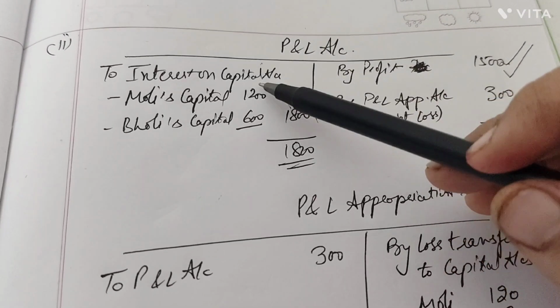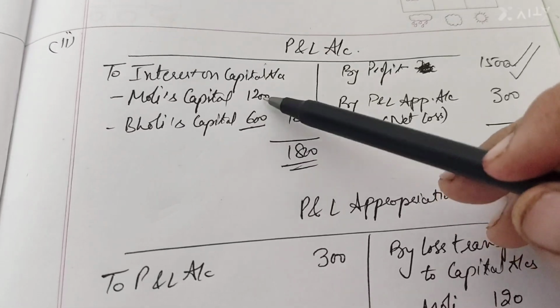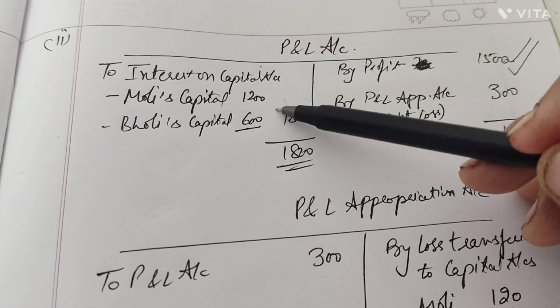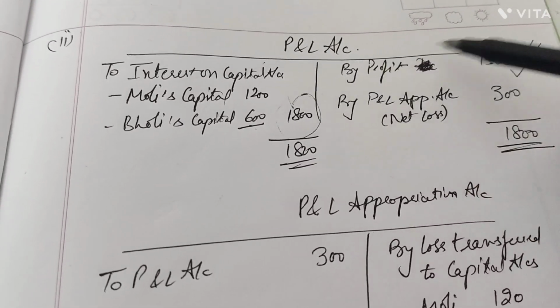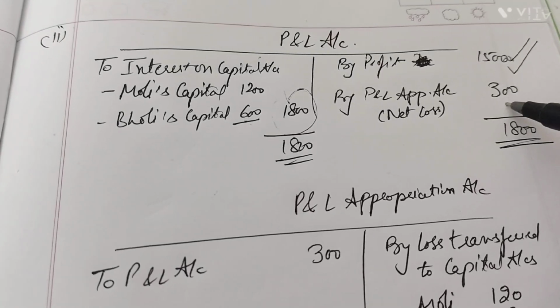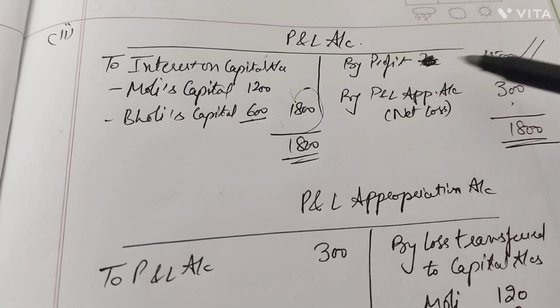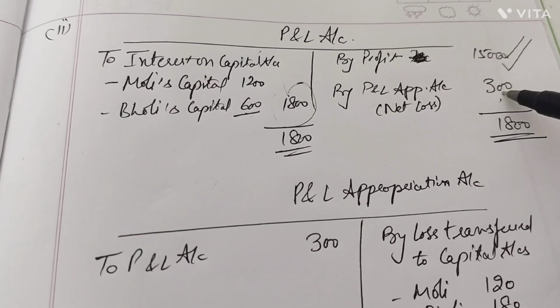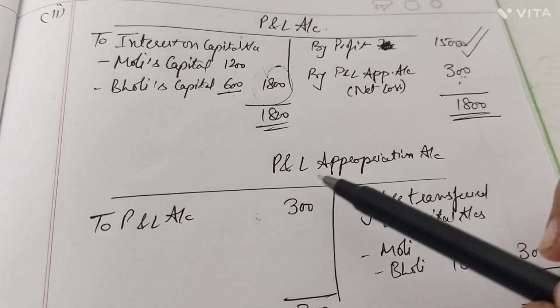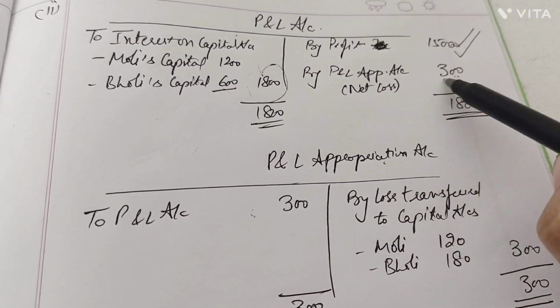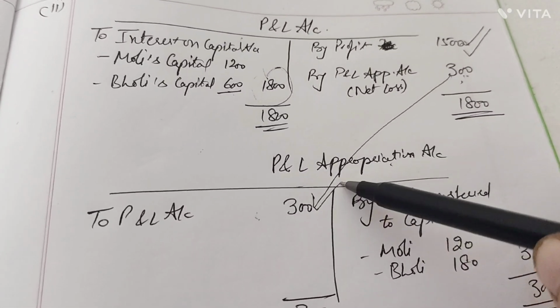We calculated IOC 1200 and 600. We will put the full amount here. Total is 1800. Now 1800 minus 1500, we will get a loss from the P&L account, which will be transferred to the P&L appropriation account. So in the P&L appropriation account, we got a loss of rupees 300.